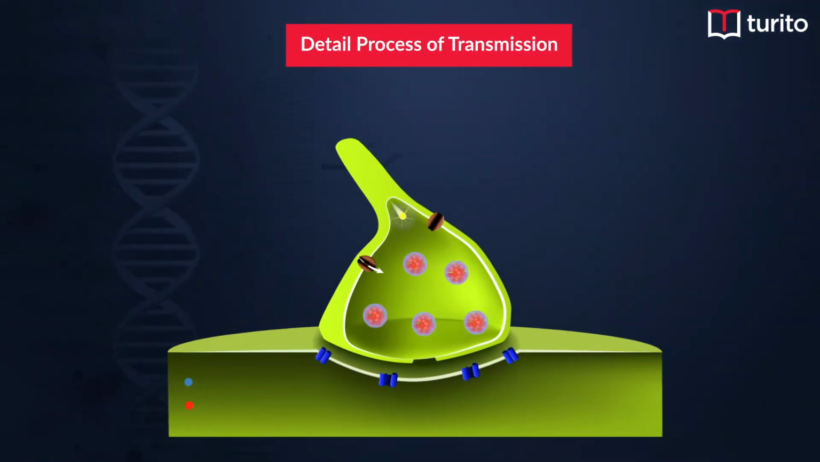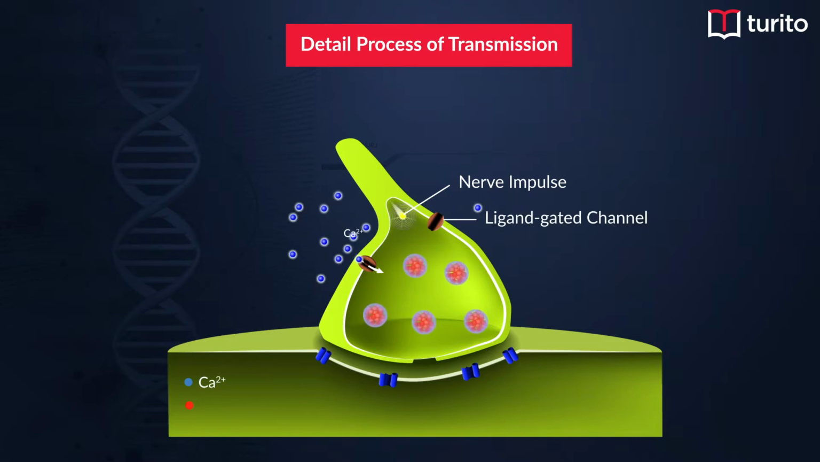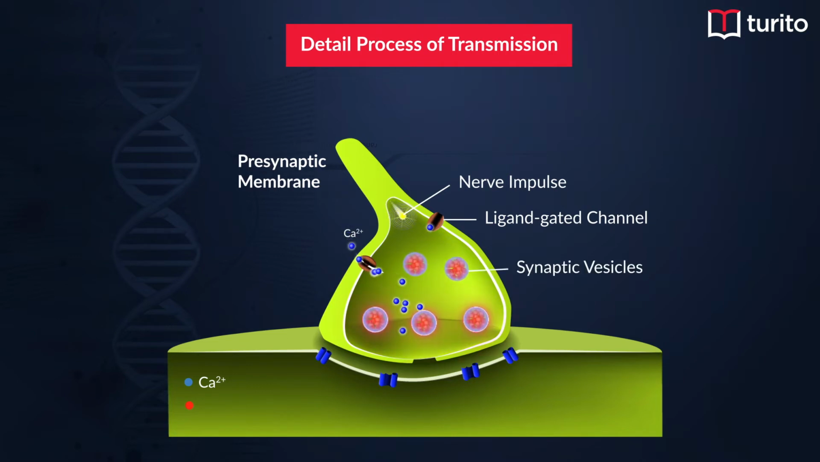When an impulse is generated inside a neuron and conducted throughout the neuron, the membrane permeability is changed. In the axon knob, which acts like the presynaptic membrane, there is entry of calcium ions through ligand-gated channels. These calcium ions push the synaptic vesicles, which are filled with neurotransmitter, towards the membrane lining, and by a process called exocytosis, the neurotransmitter is released into the synaptic cleft.